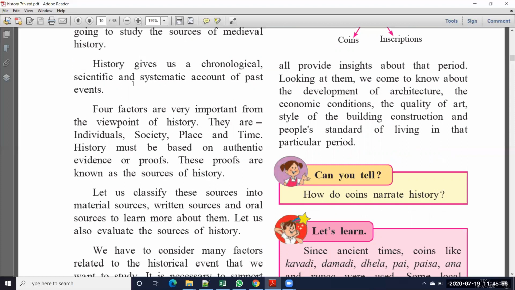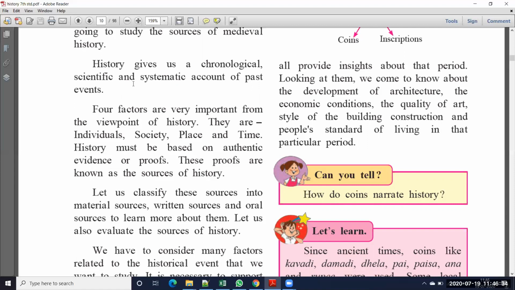So history is not random. Random means it's not in order. History should be in chronological order. Chronological means continuous. Suppose we are talking about the independence period. How did we get independence? First Mahatma Gandhi ji started the non-violence movement, then the non-cooperation movement, then the Quit India movement. He started many movements, but one movement is related to another movement, and that too in a particular order.